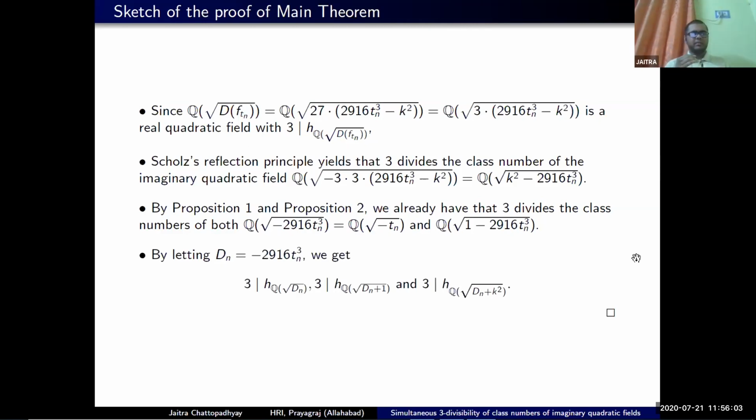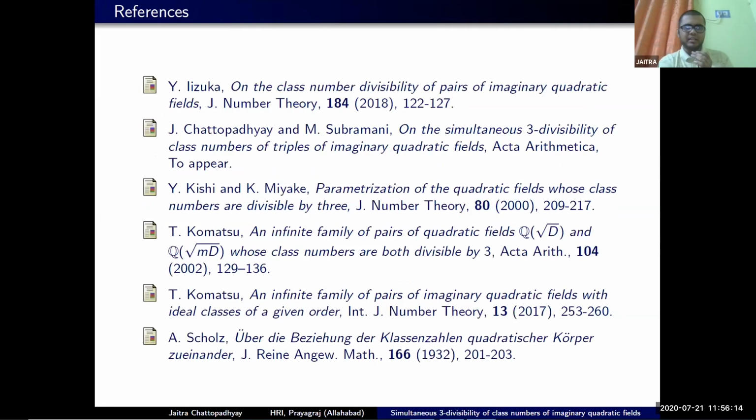So by the choice of D_n equal to minus 2916 t_n cube, we get that the class numbers of all of them are divisible by 3. So this ends the proof, and these are the references. Our work was inspired by the first paper by Iizuka, and these are some of the references.